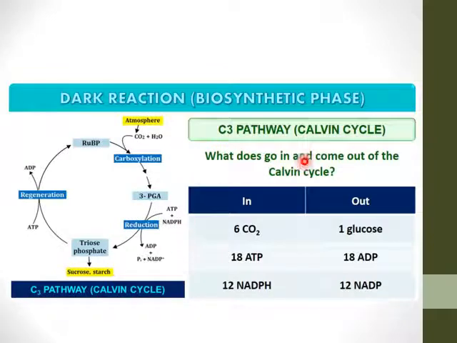So what goes in and comes out of the Calvin cycle? 6 molecules of CO2 give 1 molecule of glucose by utilizing 18 ATP, because 1 carbon means 3 ATP, and 3 multiplied by 6 is 18 ATP. 1 carbon means 2 NADPH molecules, and 2 multiplied by 6 is 12. So 12 NADPH goes in and 12 NADP is given out. So this is about the dark reaction.